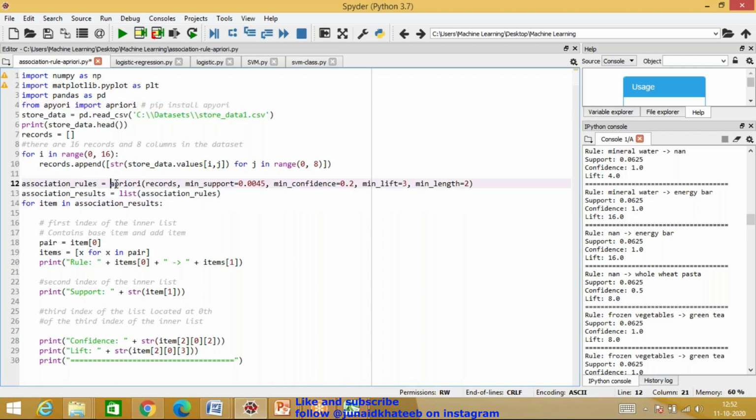Now observe this. When you go over here, I'm passing records. What is records? Records is basically a list which has all possible combinations of the products that have been bought. Minimum support that I'm looking at is say 4.5%. Minimum confidence that I want is 0.2. That means 20%. Minimum lift is 3 and minimum length is 2. So I want minimum length as 2. So it is milk and coffee, milk and sugar, and then later on milk, sugar and coffee, and so on.